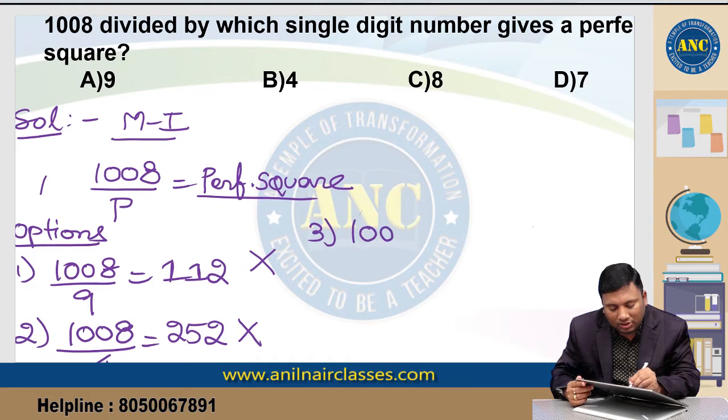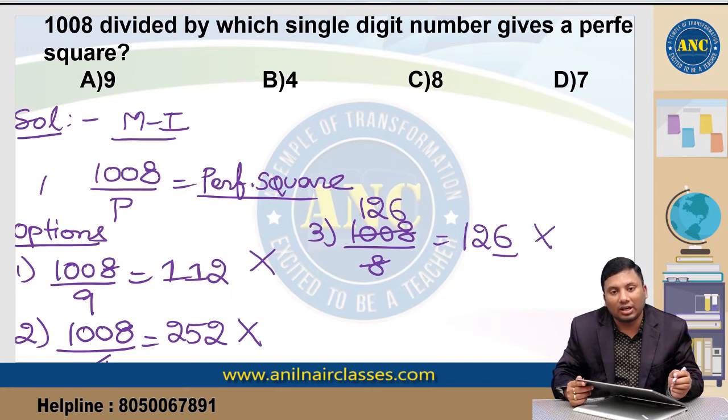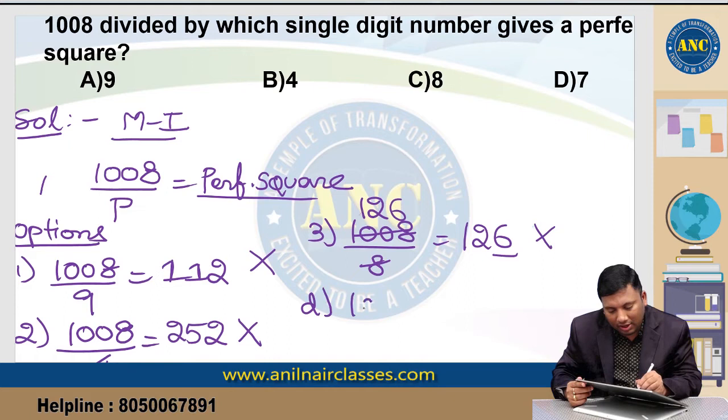Third one, 1008 divided by 8. 8 12s are 96, 48. 8 6s are 48. So it is nothing but 126, which is not a perfect square. Why? Because 11 squared is 121 and 12 squared is 144.